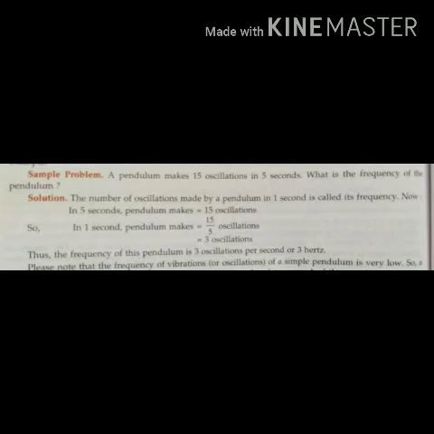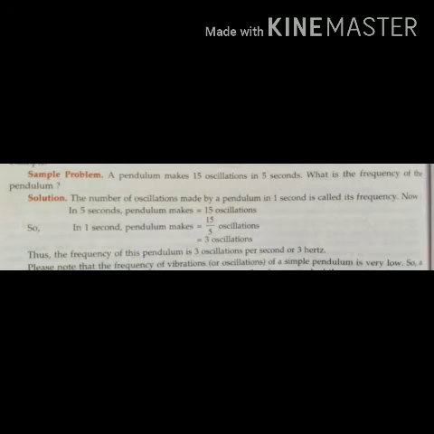A pendulum makes 15 oscillations in 5 seconds, and it is asked what is the frequency of the pendulum. What information you are having in the question is that a pendulum makes 15 oscillations, and how much time it takes? 5 seconds. And you have learned what is frequency.